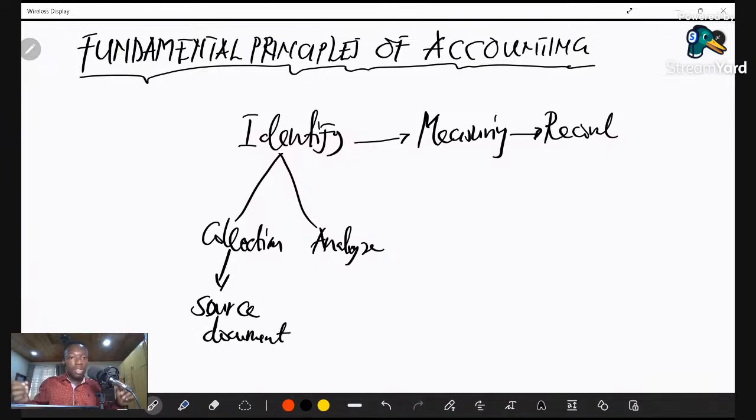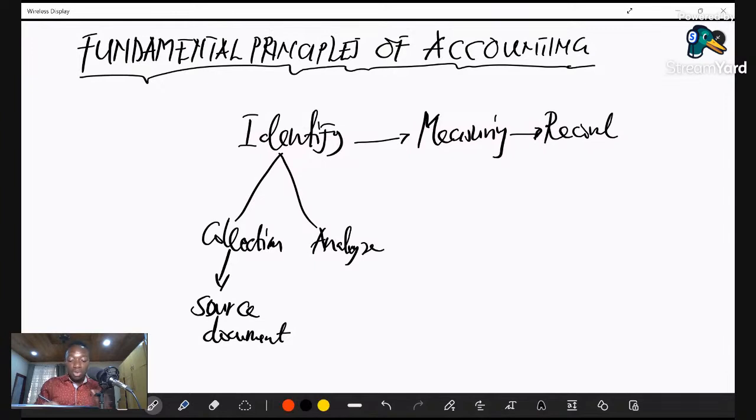What is this source document that we are talking about? A source document is a document that shows that a financial transaction has occurred. It proves that a transaction of a financial nature has occurred. So before we can identify any item, we need to have a collection, and the collection should fetch us the information of the source document. So the receipt that the bank will hand over to the accountant, in accounting we call it a source document.